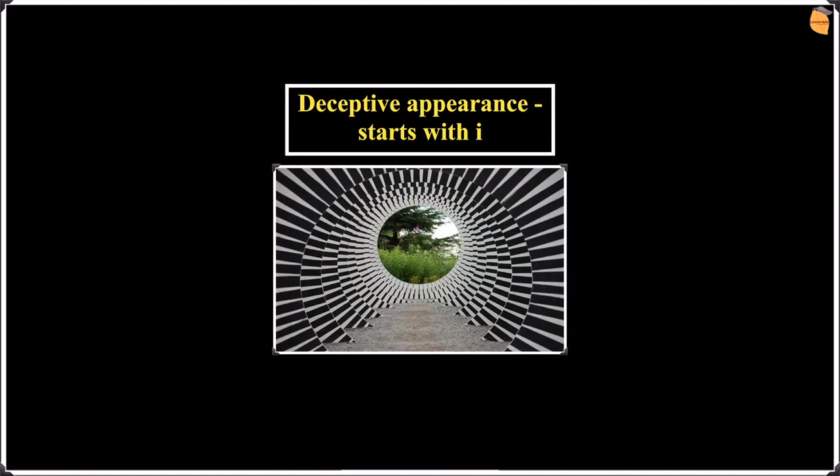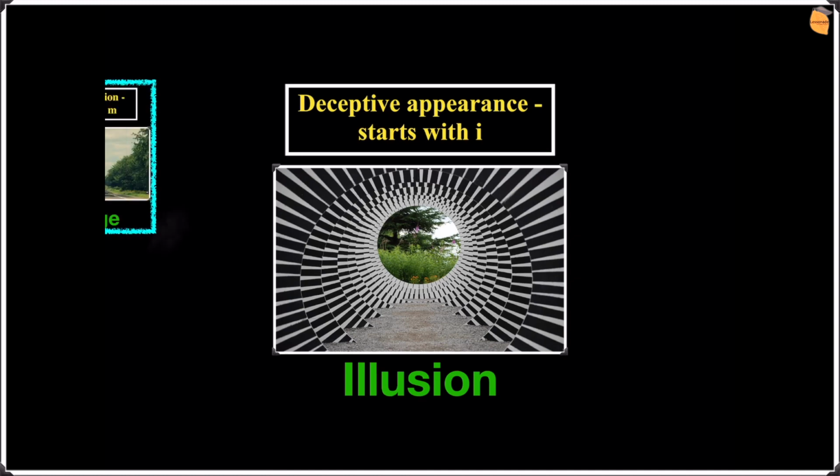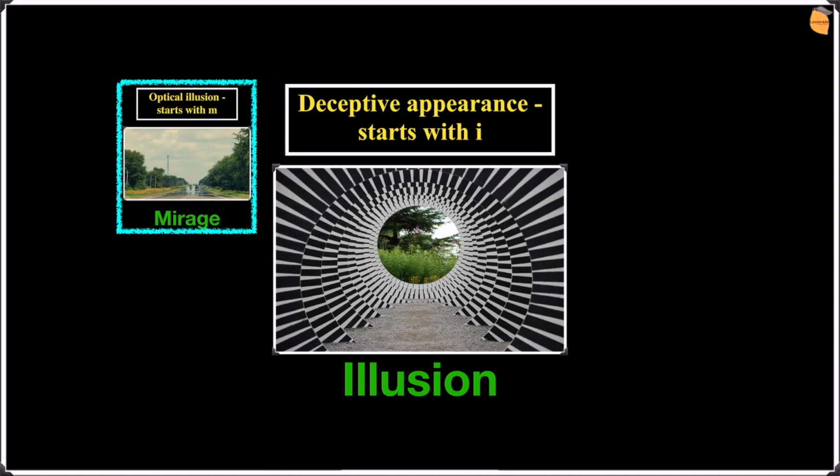The next one is deceptive appearance, starts with I. In this picture, we can see an optical illusion which makes our eyes go funny, which means the word will be illusion. Let's review the previous slide, which is going to be mirage. Now let's go on to the next one.